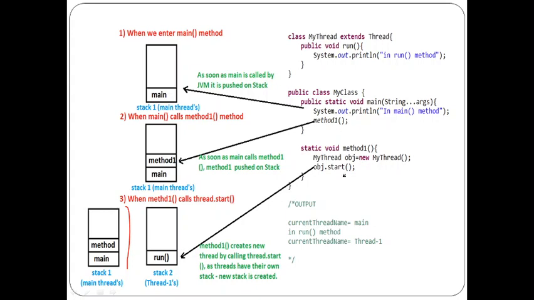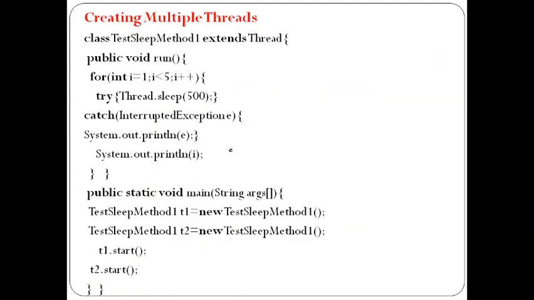With respect to the run method, it will create another stack, and the run method moves into that new stack. So this is what happens internally while executing threads. However many threads we create, that many stacks are automatically created in the Java programming language.